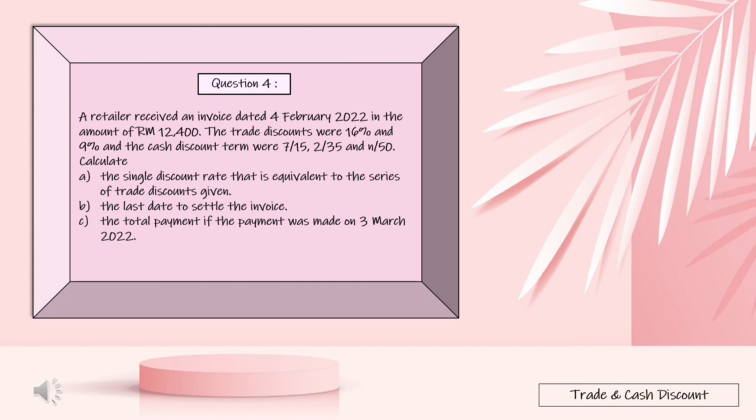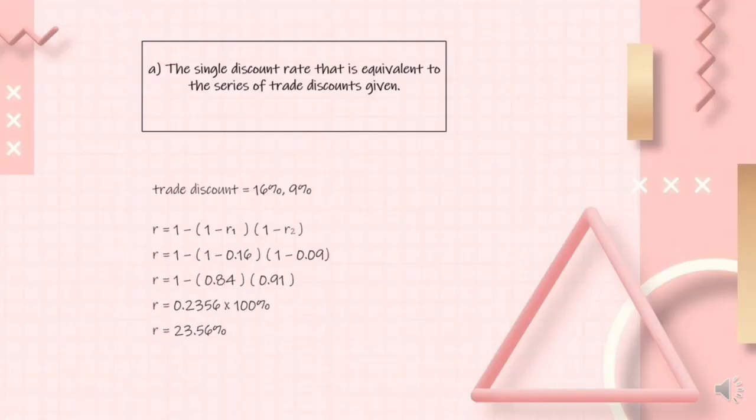Trade discounts were 16% and 9%, and the cash discount terms were 7/15, 2/35, and net 50. Calculate A. The single discount rate that is equivalent to the series of trade discounts given. B. The last date to settle the invoice. C. The total payment if the payment was made on 3 March 2022. Question 4a, the single discount rate that is equivalent to the series of trade discounts given.